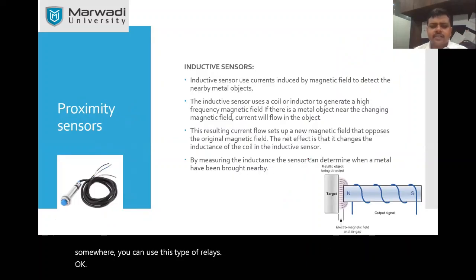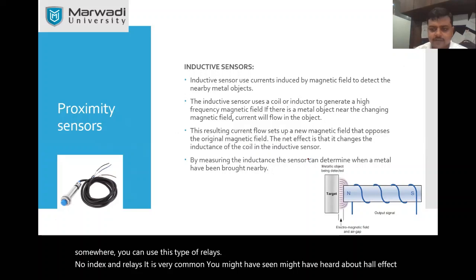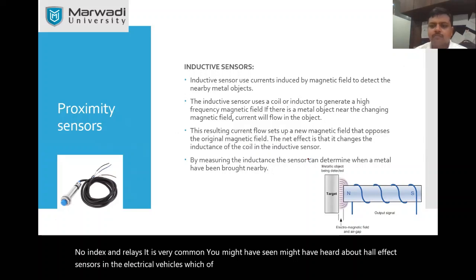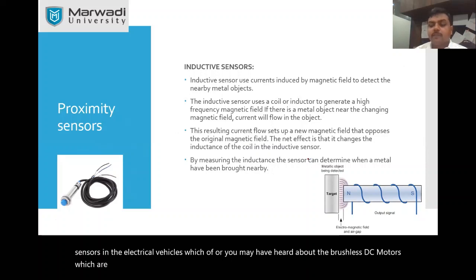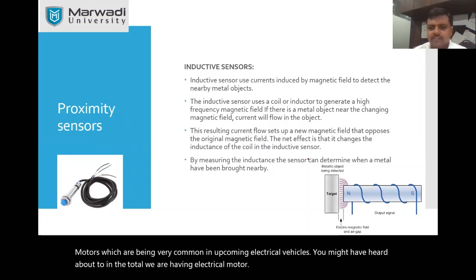Now induction relays, it is very common. You might have heard about Hall effect sensors in electrical vehicles, or you may have heard about the brushless DC motors, which are becoming very common in upcoming electrical vehicles. You might have heard about Toto. In the Toto we have an electrical motor. These motors have Hall effect sensors.